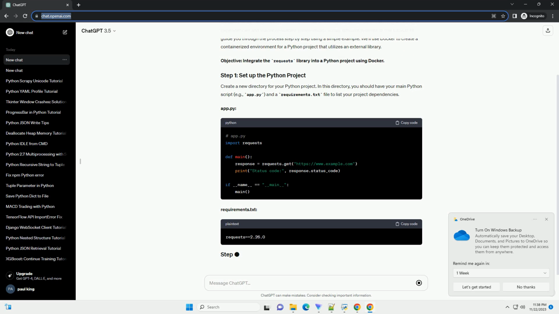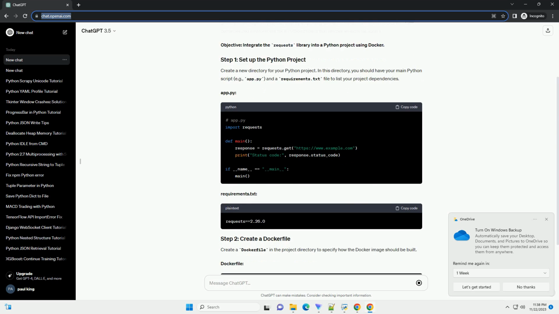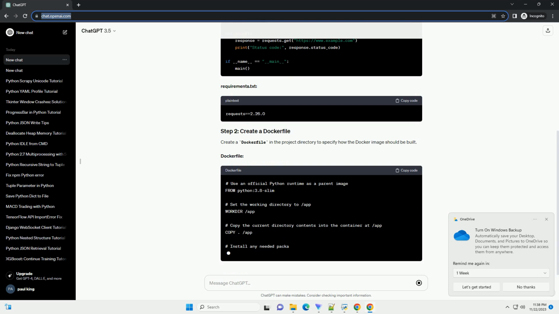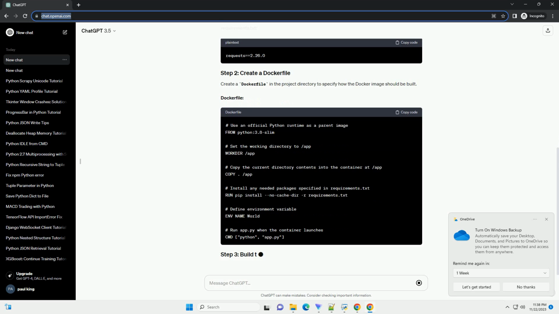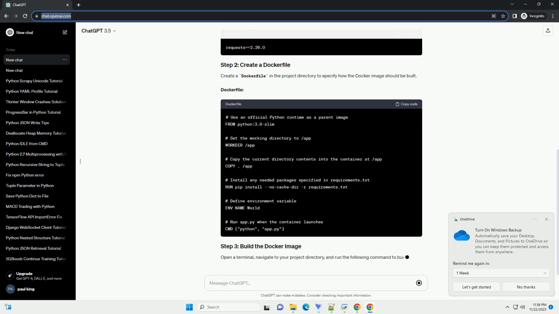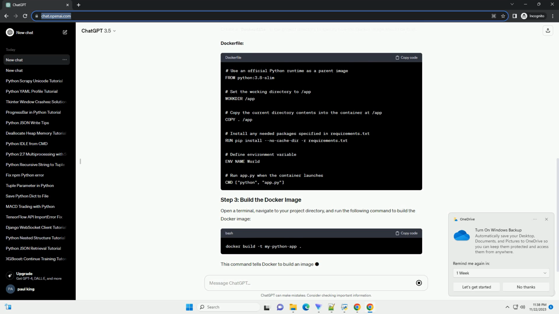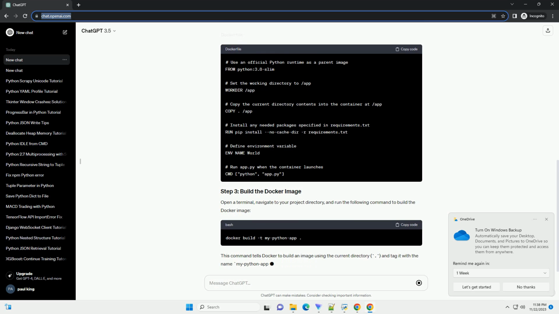Objective: integrate the requests library into a Python project using Docker. Create a new directory for your Python project. In this directory, you should have your main Python script, for example app.py, and a requirements.txt file to list your project dependencies.